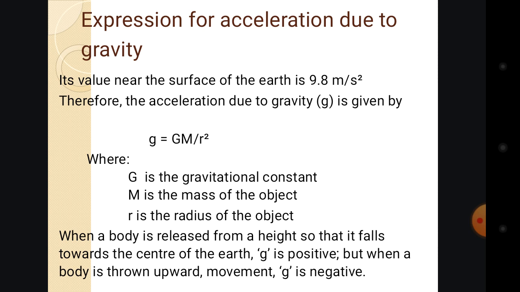Normally gravitational force is trying to bring objects down, so you are going against it. That means the g will be negative. But when it is coming down, normally the acceleration due to gravity makes objects or particles come down towards the center of the earth. So that means it is positive. So this is the expression for acceleration due to gravity.